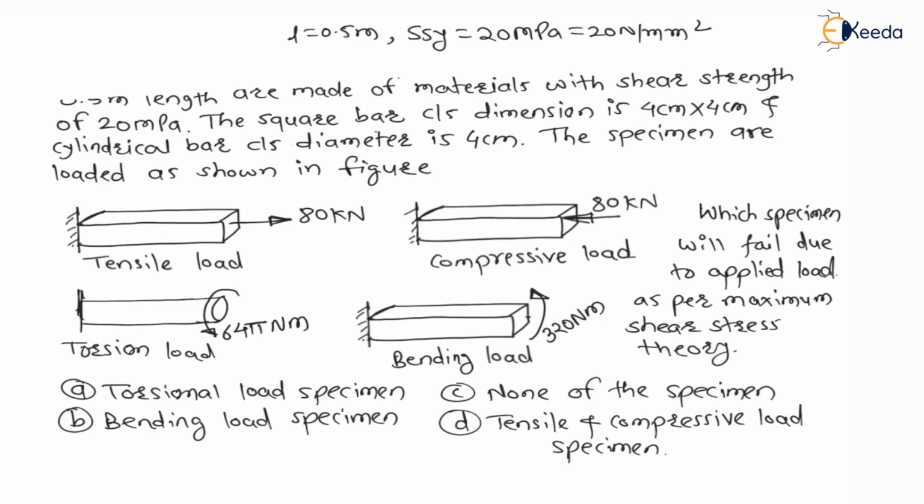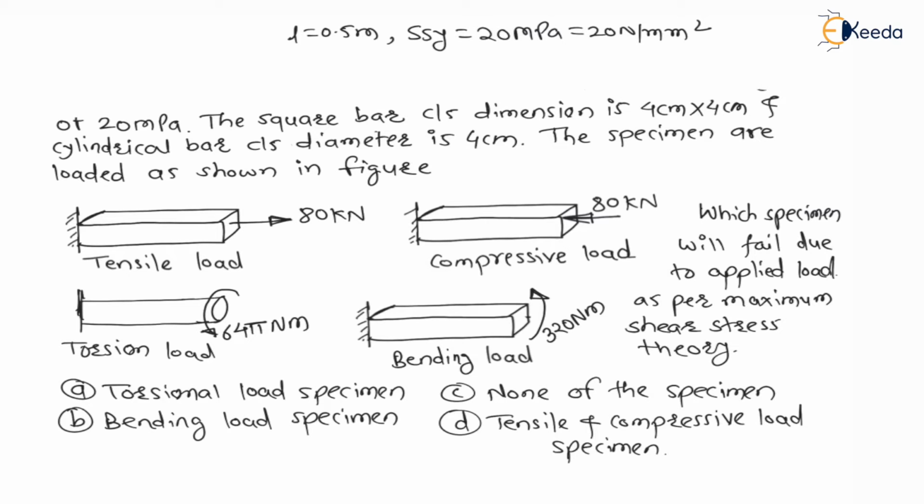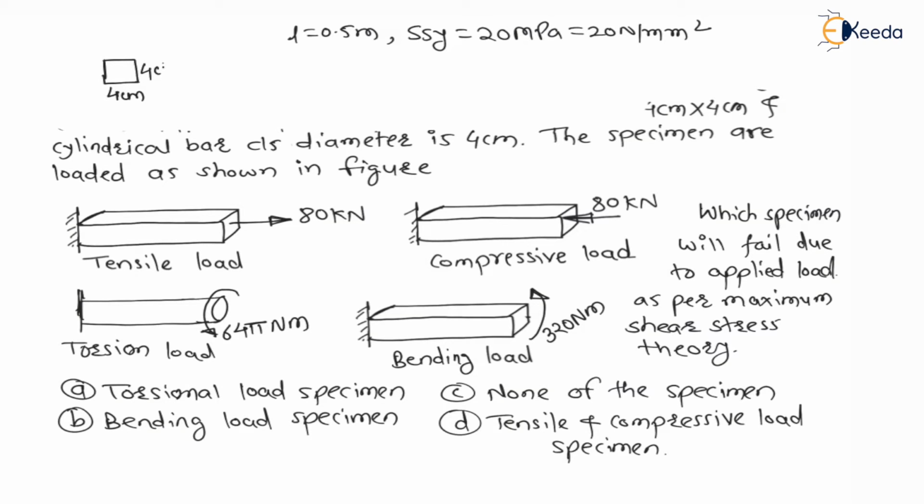The square bar cross section dimension is 4 centimeter by 4 centimeter. For the square bar, this side is 4 centimeter and this is also 4 centimeter, which means 40 mm by 40 mm, that is 40 mm square.